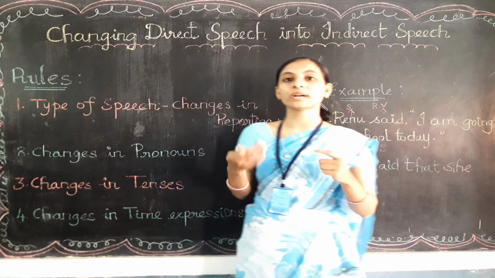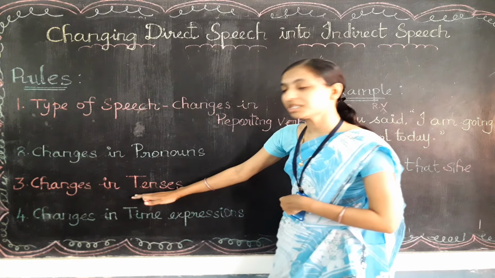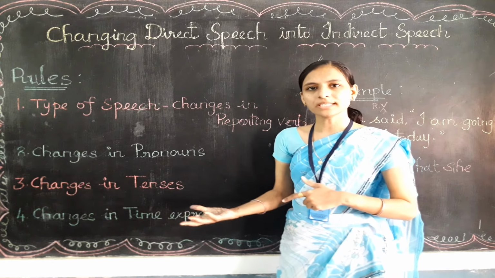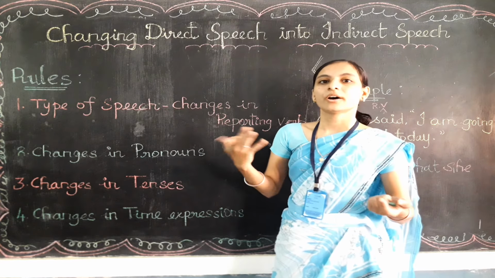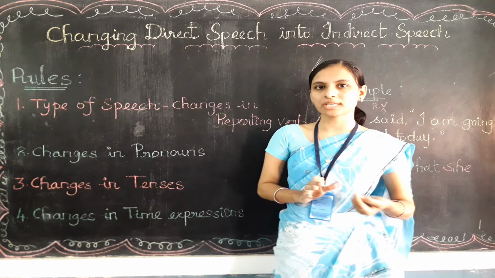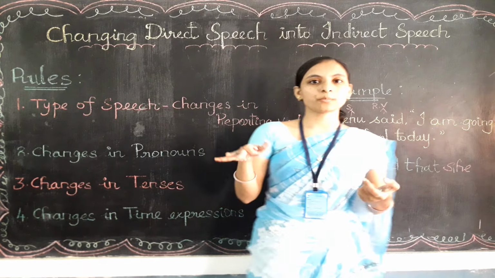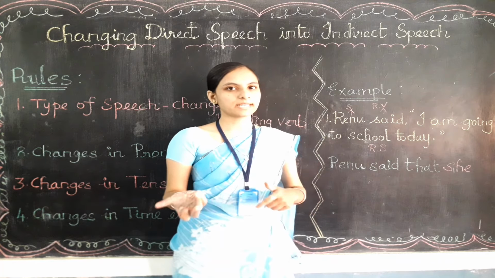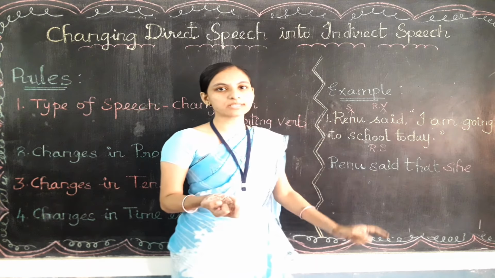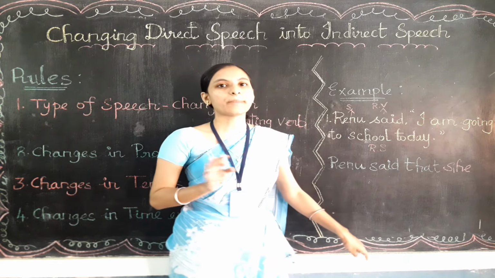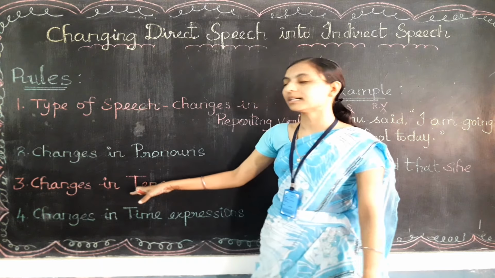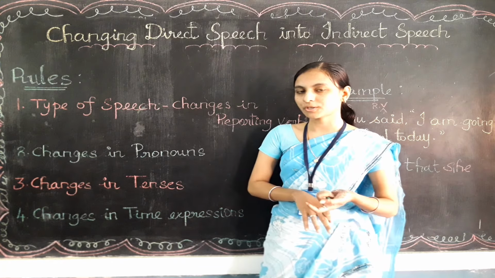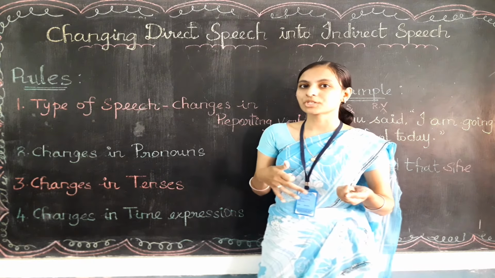So what is the next rule? That is changes in tenses. Whether it is present tense or past tense or future tense, all those tenses we need to check. Keep in your mind, if the reported speech is in the present tense, we need to change it into past tense. If it is in present continuous, we need to change it into past continuous. That is the third rule. And the fourth rule, we need to change the time expression words also.